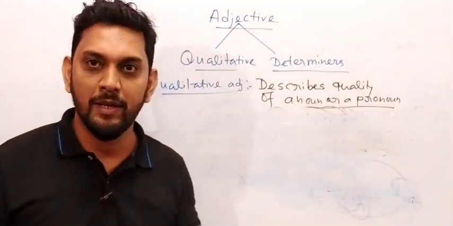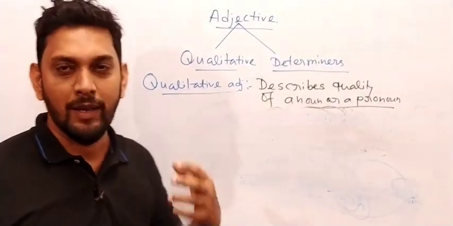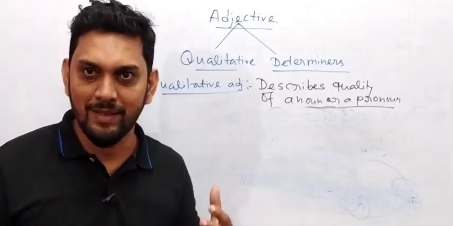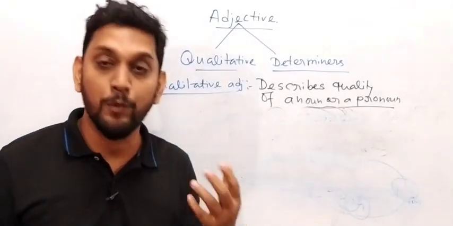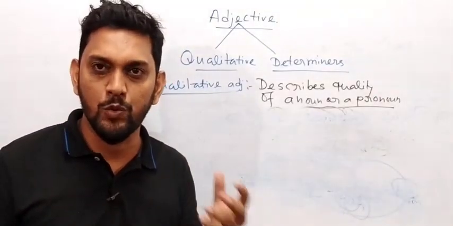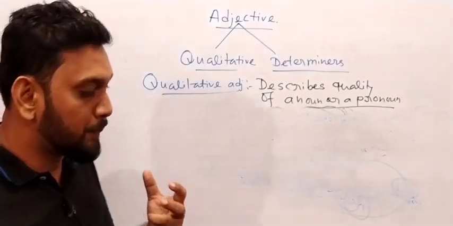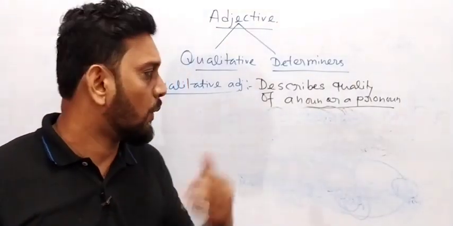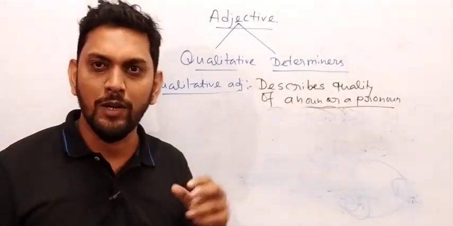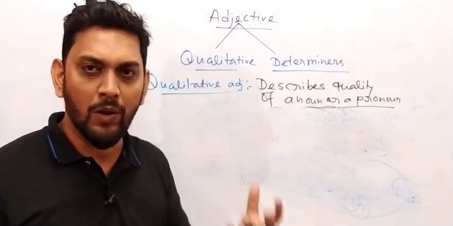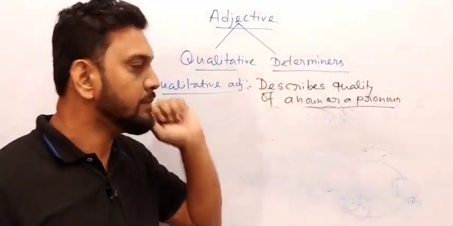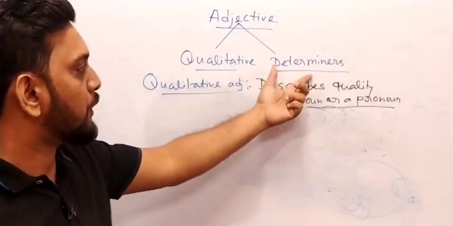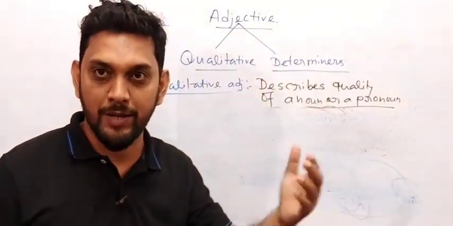And what I said, determiners we need to study later on, like articles are a part of determiners, a, an, the, and also demonstrative adjectives like this, that, these, those, and also possessive adjectives like my, your, his, her, their, its. All these come in determiners. 1, 2, 3, cardinal, ordinal. All these come when you study about determiners. It is a very important part because it's a part of an adjective.